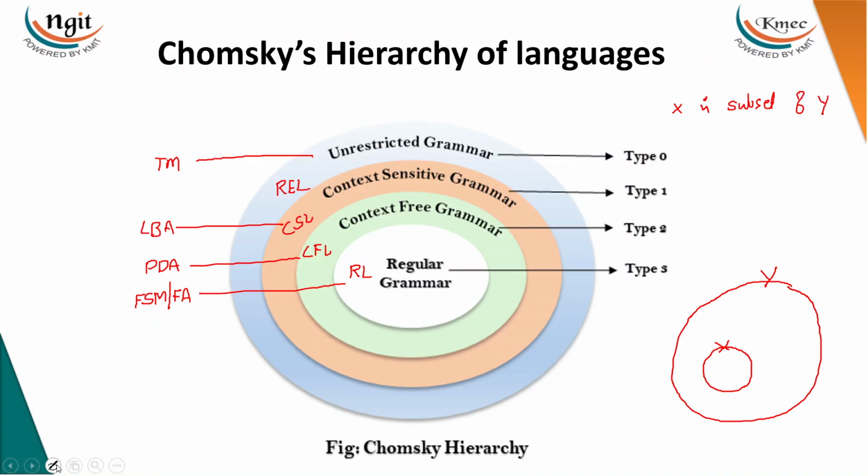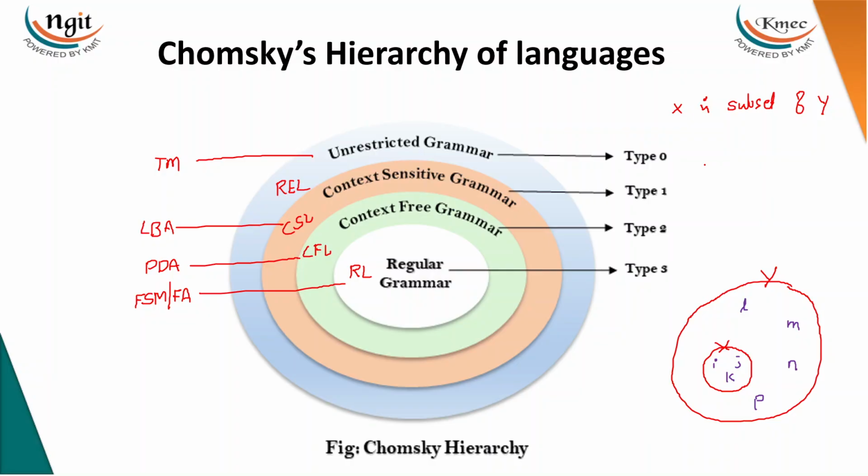Now assume that we have some languages in X. I'm giving some names to the languages: in X we have I, J, K, and in Y, L, M, N, P. So what are the elements of X here?